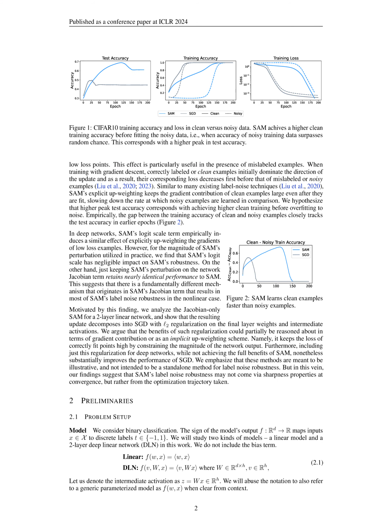7. The analysis suggests that SAM's benefits in improving early stopping test accuracy do not solely rely on the explicit reweighting of the logit scale, but rather on the regularization of the network Jacobian, which plays a crucial role in enhancing the model's robustness to label noise in deep neural networks.